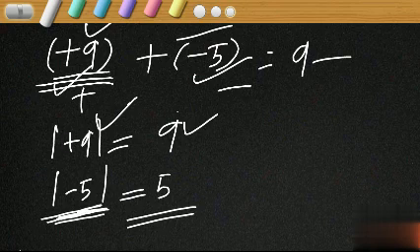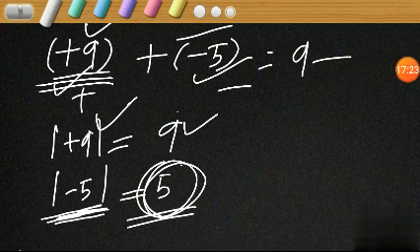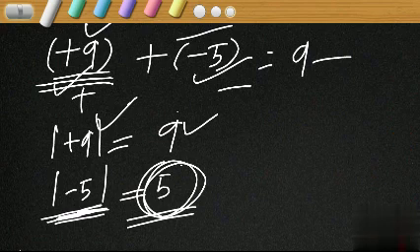Which is the integer having smaller magnitude here? Minus 5. And what is the magnitude of minus 5? We obtained it as 5. Isn't it? We have obtained it as 5.